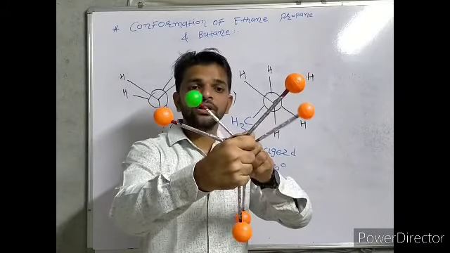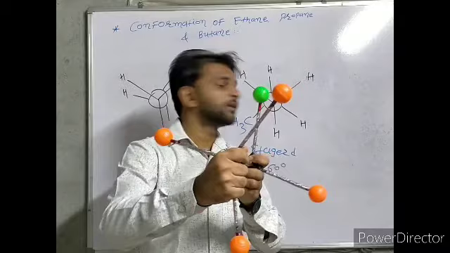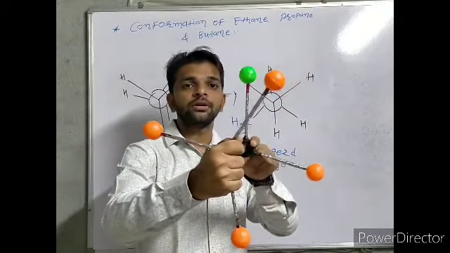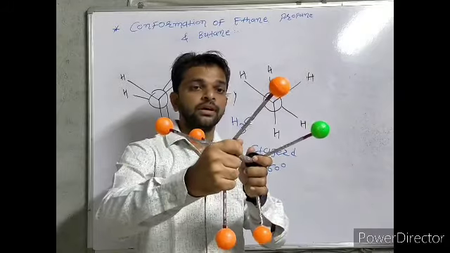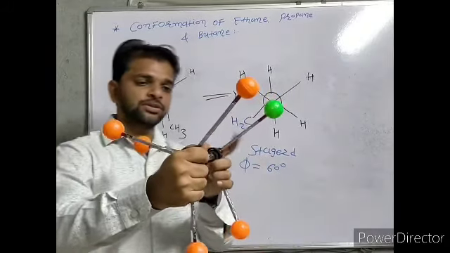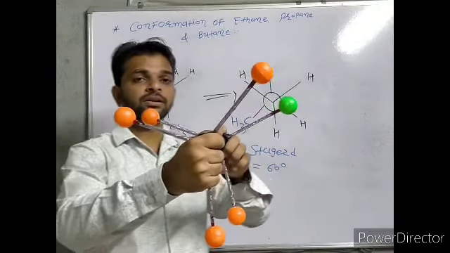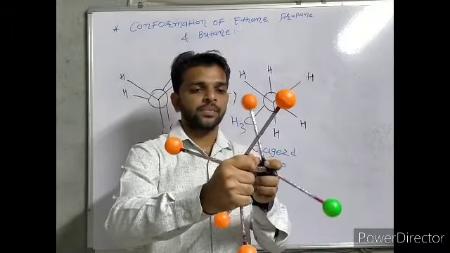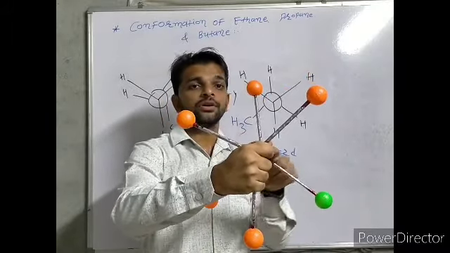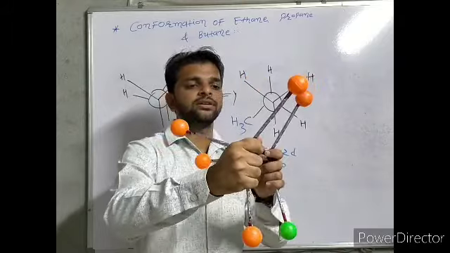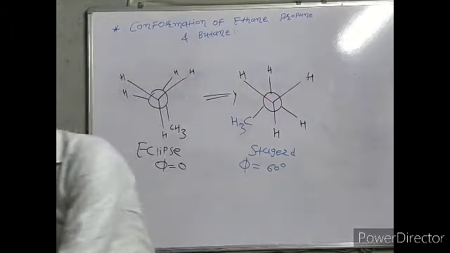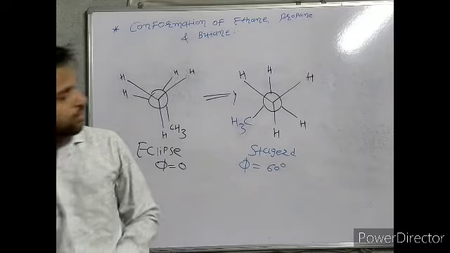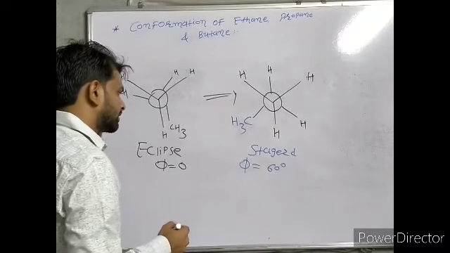Again we rotate to 180, then again we get staggered. Again we rotate to 240, then we get eclipse. Again we rotate to 300 degrees, then we get staggered. Again we rotate to 360 degrees, then we again get eclipse. So simply, if phi is equal to 0, it's eclipse.